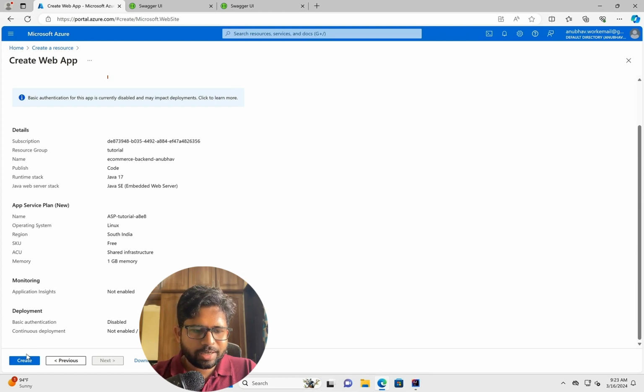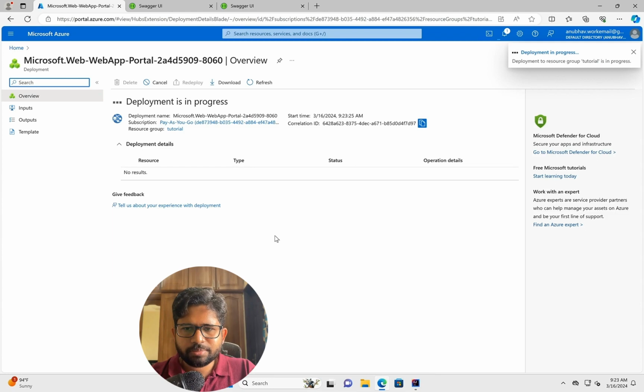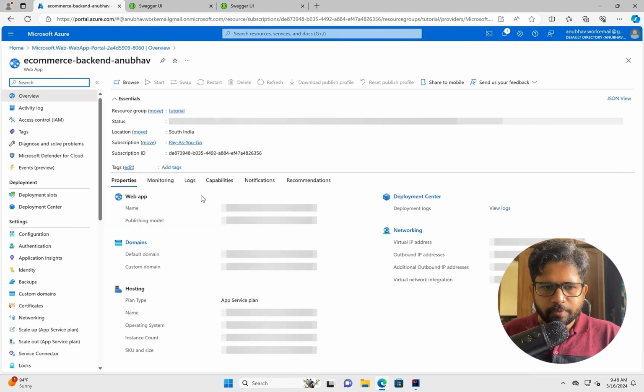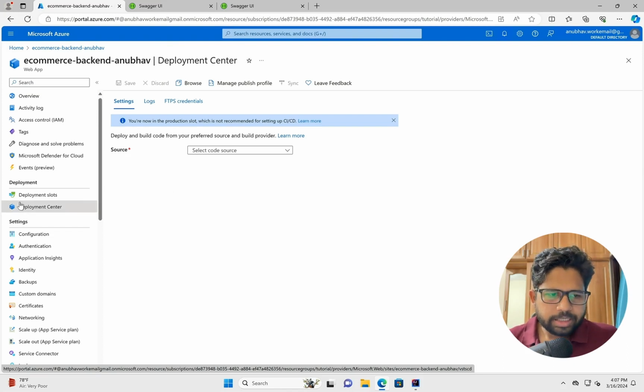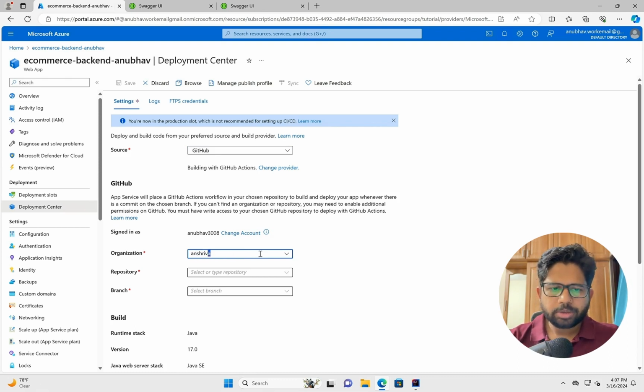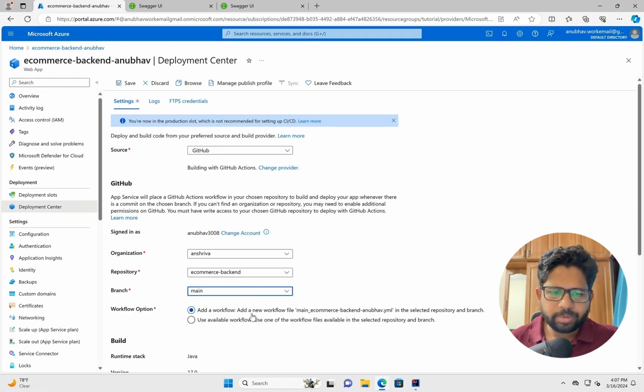So let's just click on create and let's wait for the deployment to be completed. Now we can see that the deployment is done. And what we'll do is that we'll click on go to resources where the deployment was done. Here we'll click on the deployment center and then we'll choose the source code. So we need to deploy things from GitHub. So we'll choose GitHub. The organization which I want to choose is AN Shriva. It can actually change based on the user. And here in the repository, it is e-commerce backend. So I'll just click on the drop down and I'll choose the repository. And the branch name is the only branch which is available, which is the main branch.